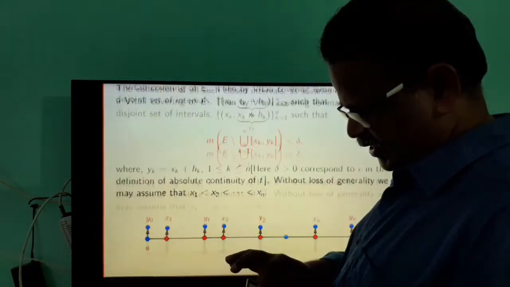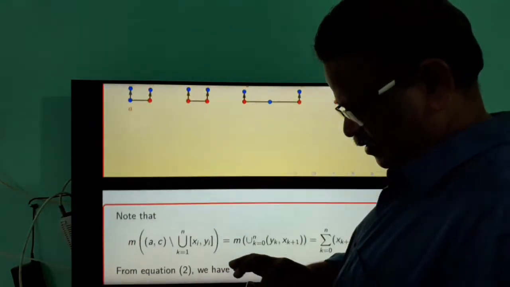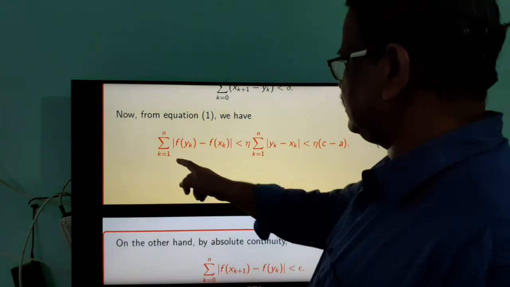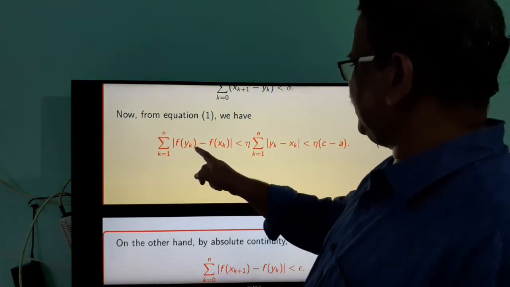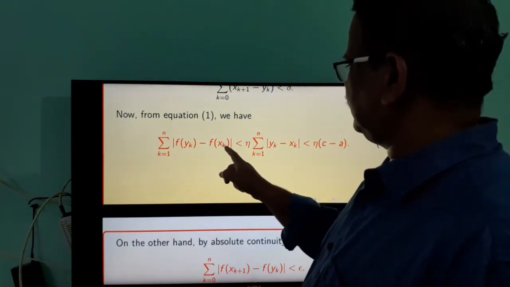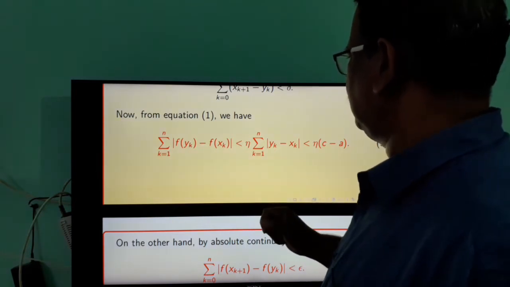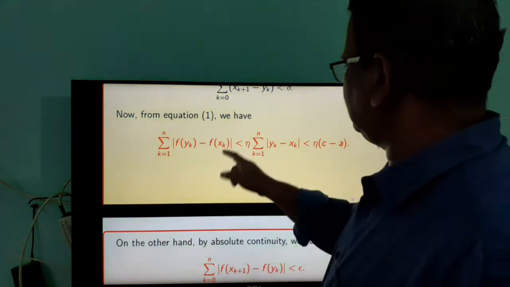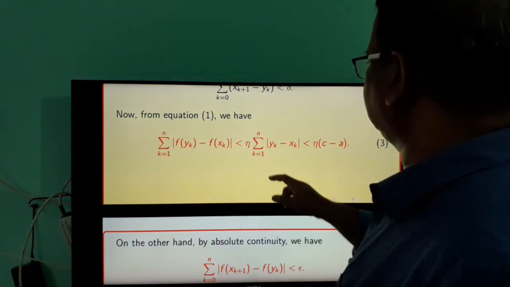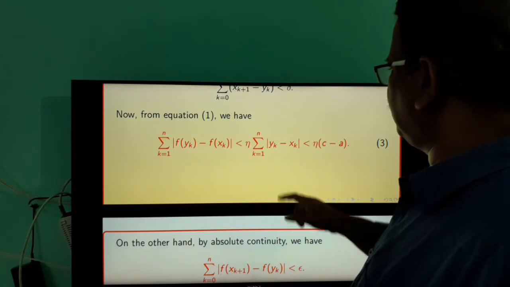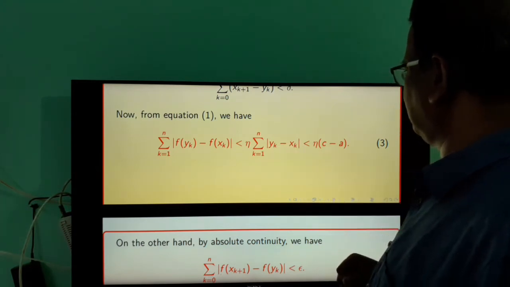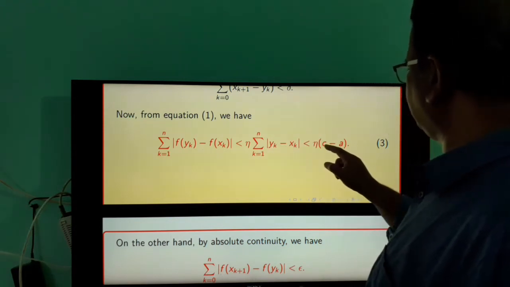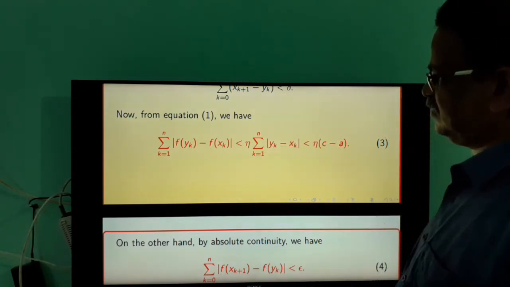So we can write equation 1 as summation k equal to 1 to n f of yk minus f of sk. Here sk yk is a sufficiently small interval which is contained in AC. So this is less than eta into summation k equal to 1 to n yk minus sk. But this is less than the length of the interval, c minus a.